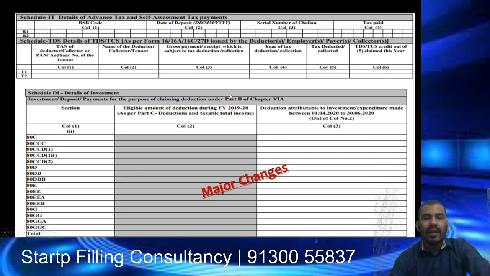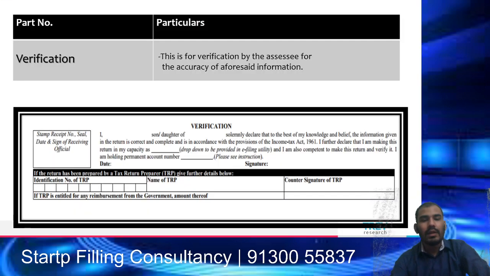The major change, as we have already noticed, that during financial year 19-20, if you have made any investment under 80C to 80GGG, that is to be mentioned in column 2, and whatever investment you have made during the current year, that is April 20 to 31st July 20, that is to be mentioned separately in the ITR forms. And at the last one, all these details have been mentioned. There is a verification form which is to be filled, that you have filed your income tax return, that is to be verified by you with the digital signature, or you can verify it with your normal signature also.